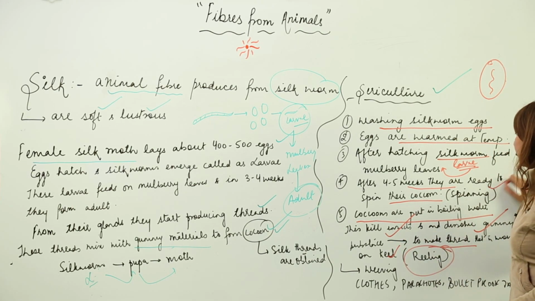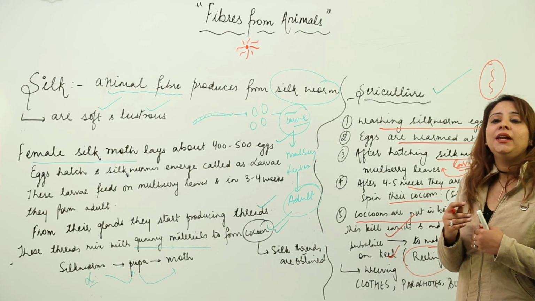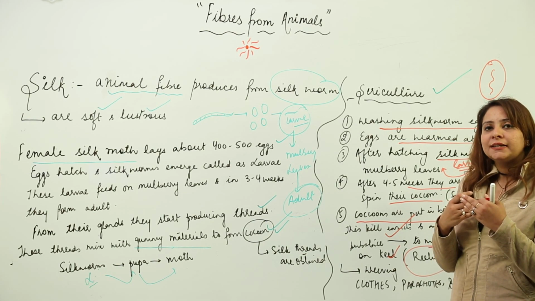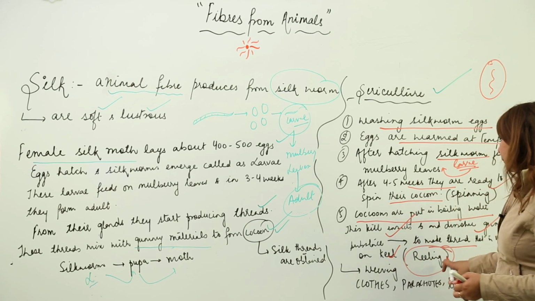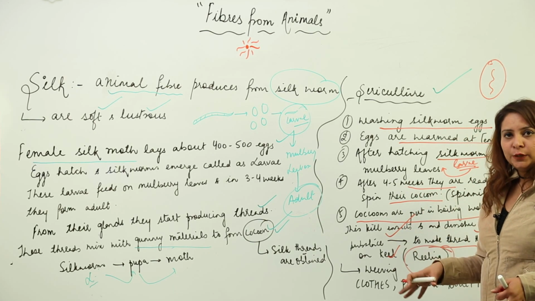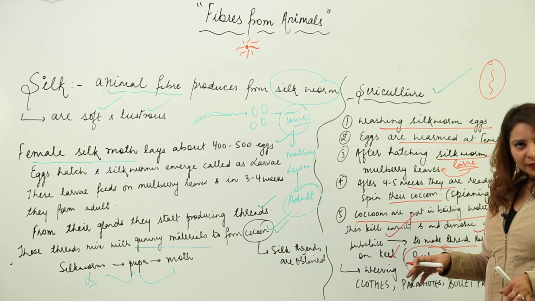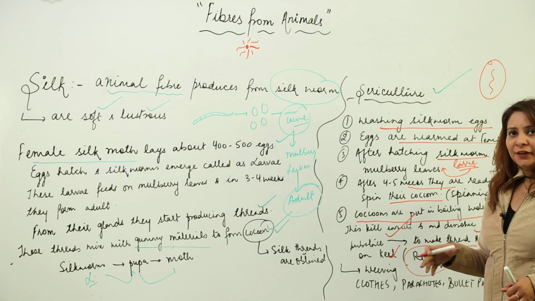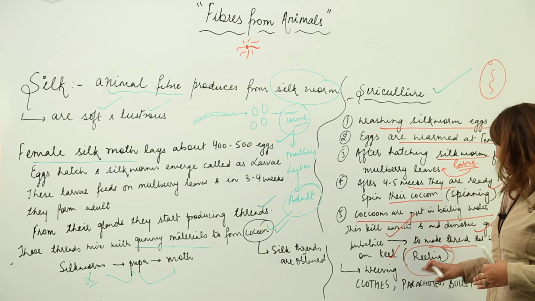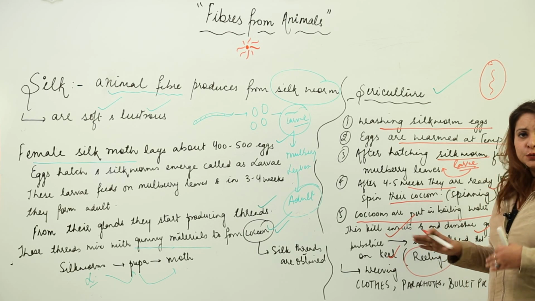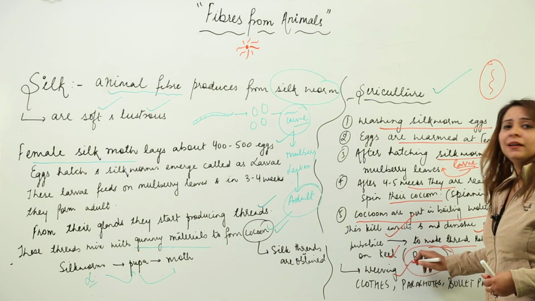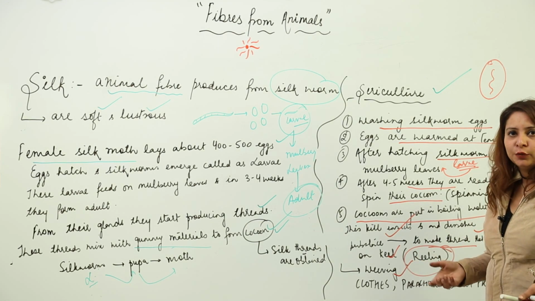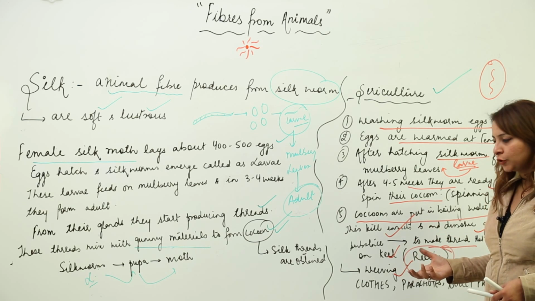So first is spinning, when the larva secretes a gummy substance and a cocoon is formed, and then it is followed by reeling. That means we put the cocoons in boiling water, which kills the insects and dissolves the gummy substance, and the thread gets separated and is wound on the reel. This is called reeling, followed by weaving. That can be done manually or by machines.